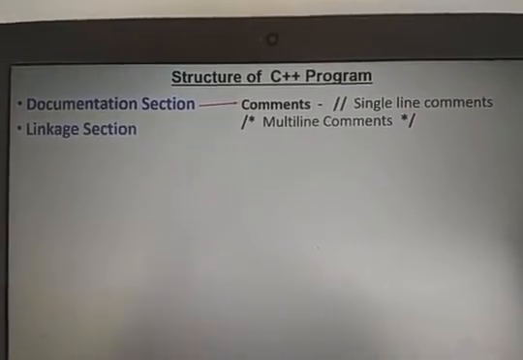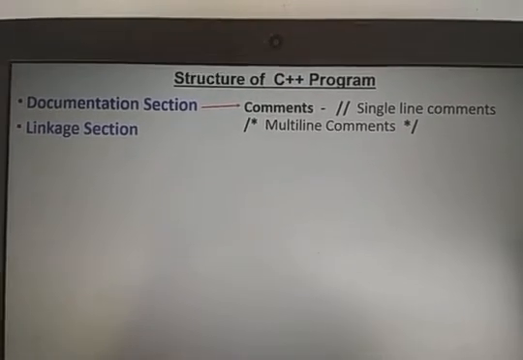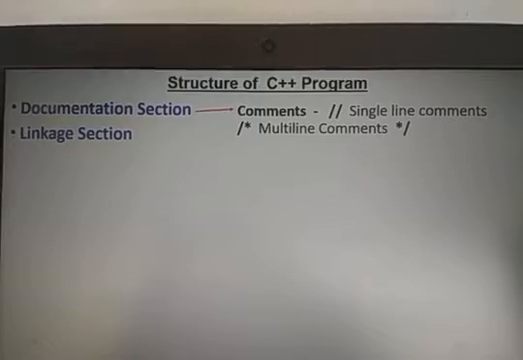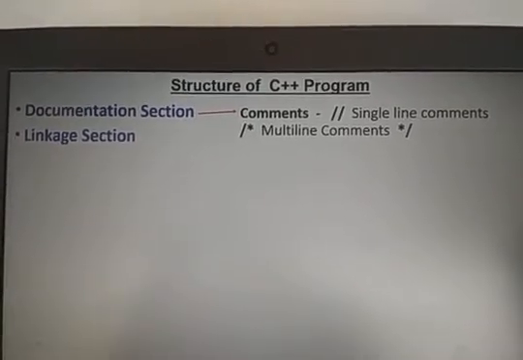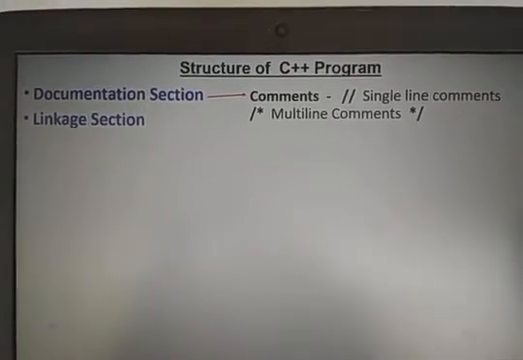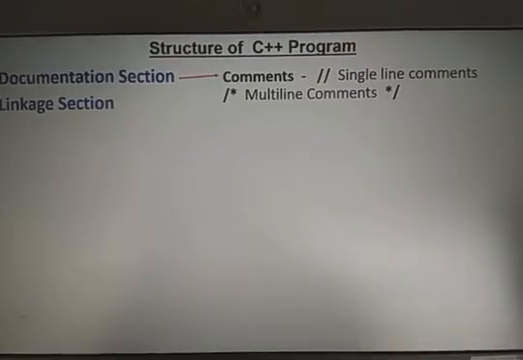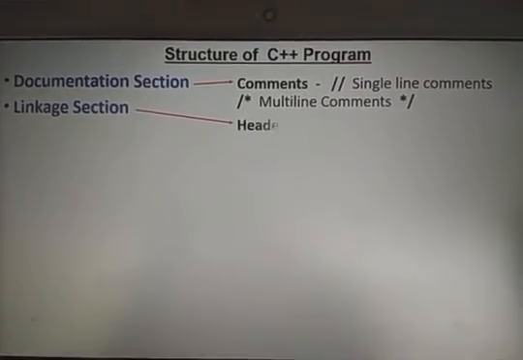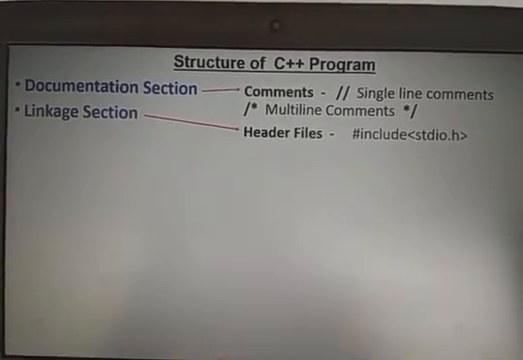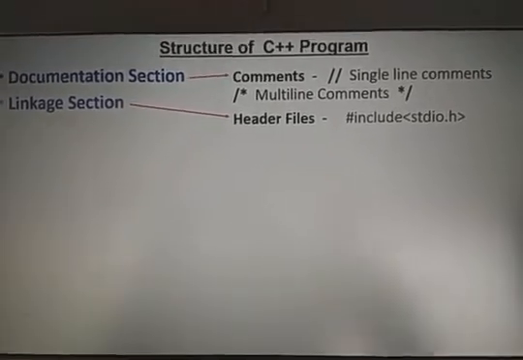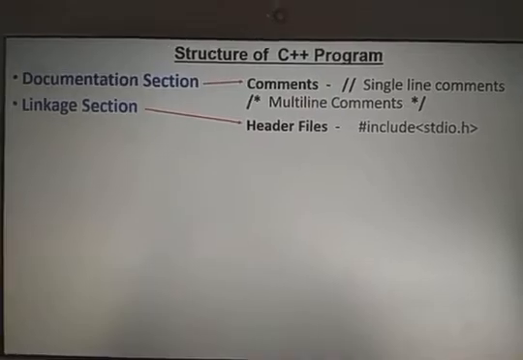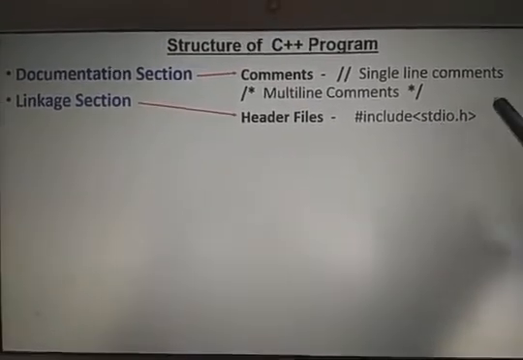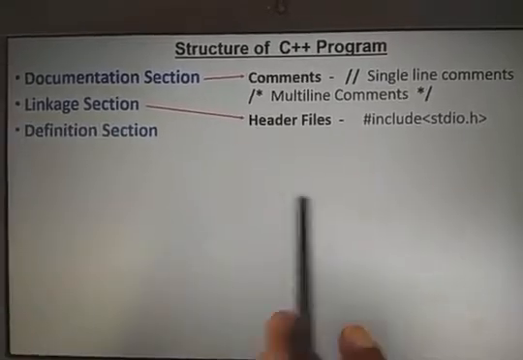The second section is the linkage section, which is also the same as in your C program. The linkage section has header files, where we add the predefined functionalities to the program. Means header file section. Right? This is also called the header file section or linkage section. We can add some header files: hash include stdio.h in C language. In C++ we can use iostream.h, conio.h, like that.